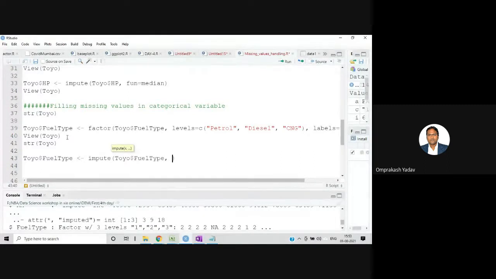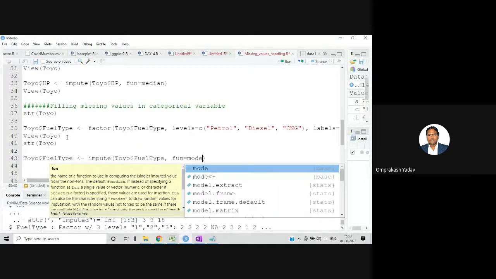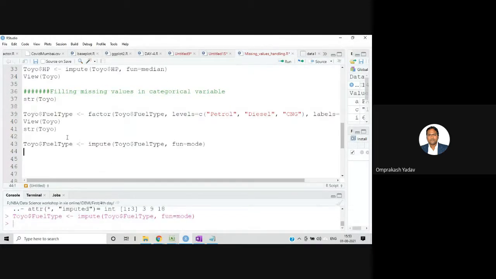The function I'll use here is the mode function. Why am I using the mode function? Because it is a categorical one, and it will calculate the frequency. Depending on the number of times a term is appearing, it will consider that as the mode value and put it over there. So I'll execute this, and let's try to view again.